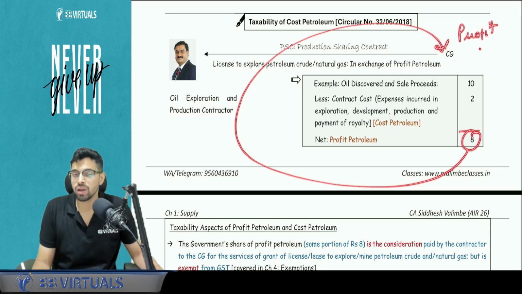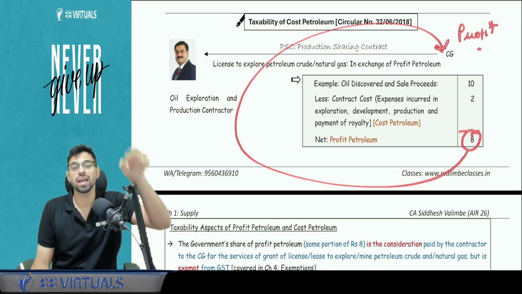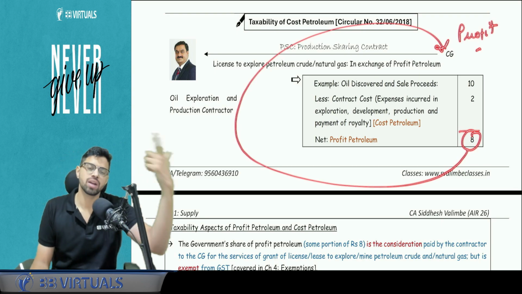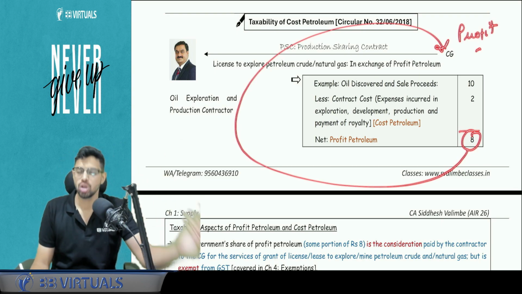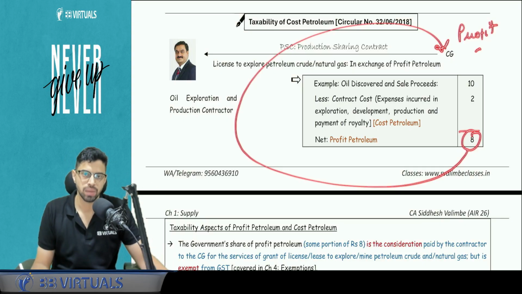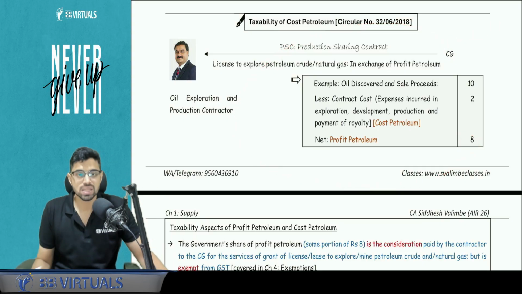Why does it go to the government? Because it is a consideration against the supply of service. What service did the government give? The government transferred the license and allowed the use: okay, you can use our resources, you can try to find oil and sell it. Now the question comes: sir, what is the taxability of cost petroleum and profit petroleum?